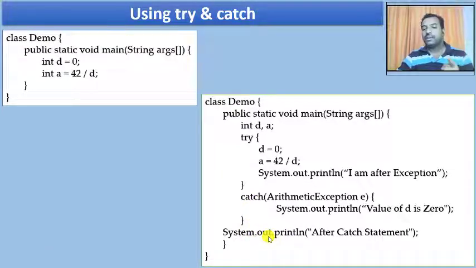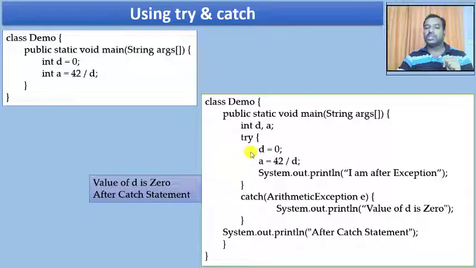The second benefit is that instead of printing the message from the stack, now I can handle this. I can handle what type of message I want to print, or I can format the entire thing that should happen inside this catch clause. This is what happens when I execute this program: the value of d is 0, and after catch statement. This statement is never executed because the exception occurred just before it.